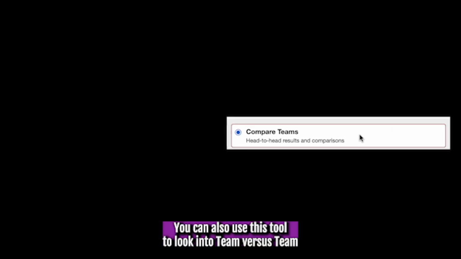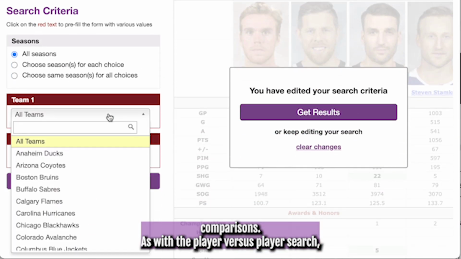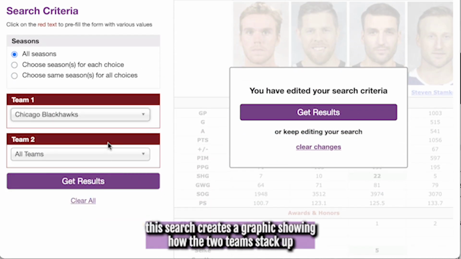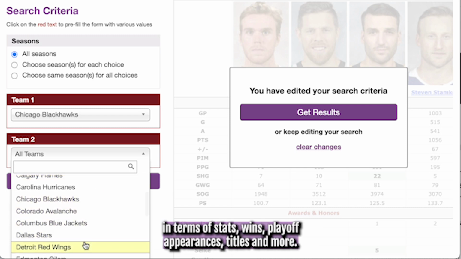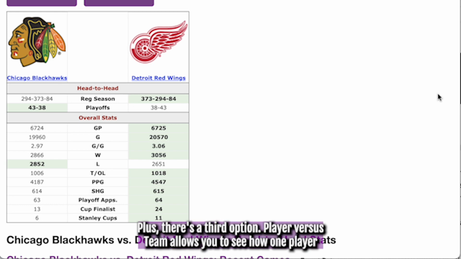You can also use this tool to look into team versus team comparisons. As with the player versus player search, this search creates a graphic showing how the two teams stack up in terms of stats, wins, playoff appearances, titles, and more. Plus, there's a third option.